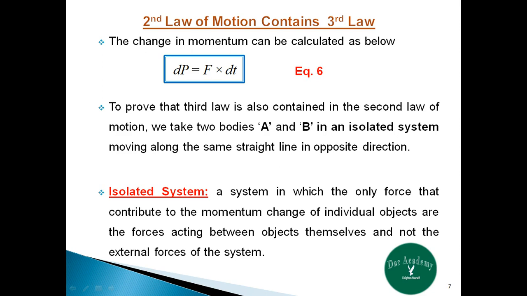To prove that the third law is also contained in the second law of motion, we take two bodies A and B in an isolated system moving along the same straight line in opposite directions. So what is meant by an isolated system? An isolated system is a system in which the only forces that contribute to the momentum change of individual objects are the forces acting between the objects themselves and not external forces on the system.